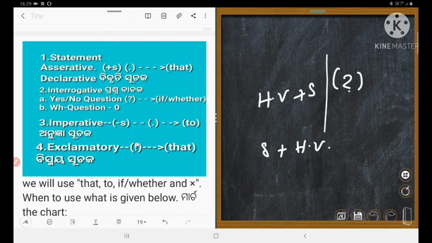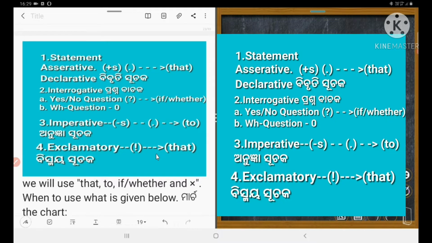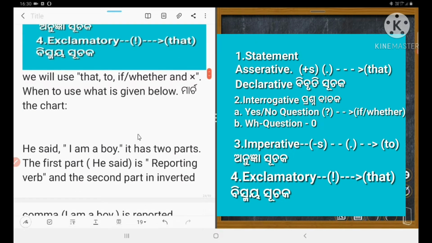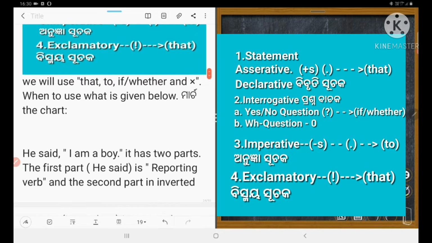Next one is exclamatory sentence, bhava sucak vakya. In case of exclamatory sentence, we generally use that instead of inverted comma. Could you understand? So we use that, to, if, whether, and phi, which means this is 0. Could you understand? We will not use anything in case of WH question. Okay.